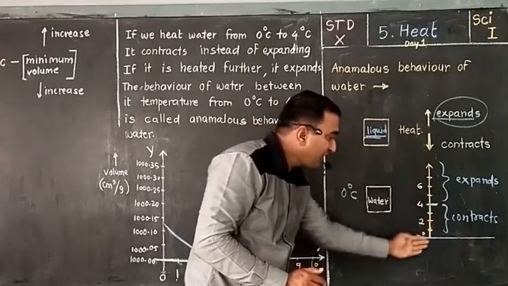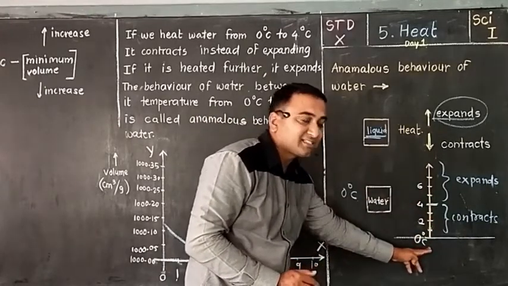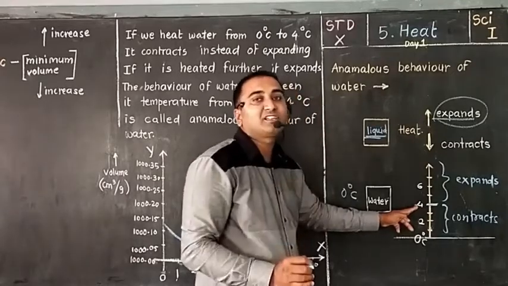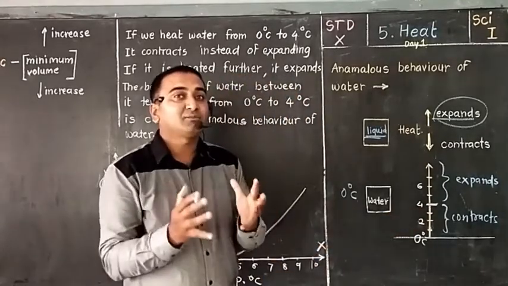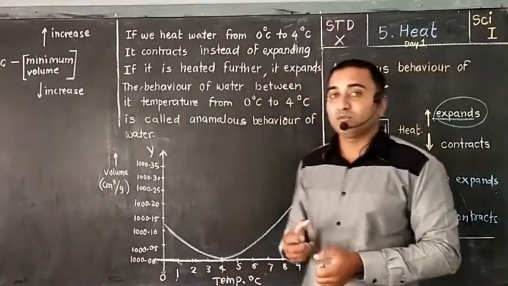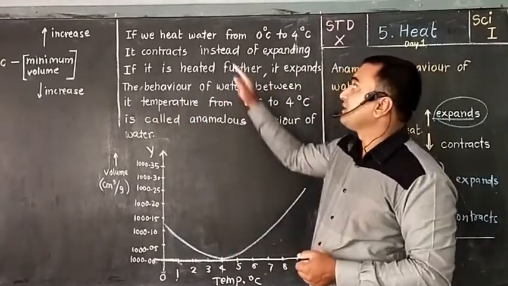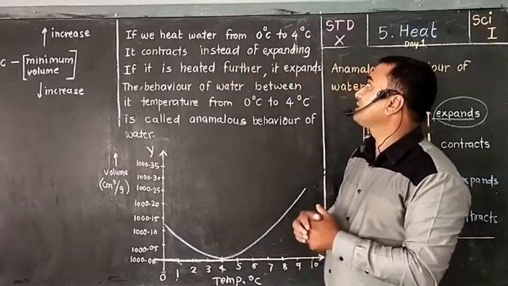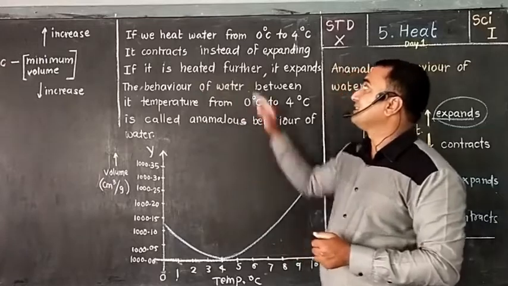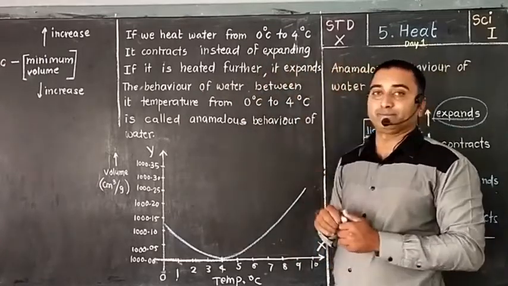This behavior of water from 0 degrees Celsius to 4 degrees Celsius is nothing but the anomalous behavior of water. So how will you explain it? If we heat water from 0 to 4 degrees Celsius, it contracts instead of expanding.